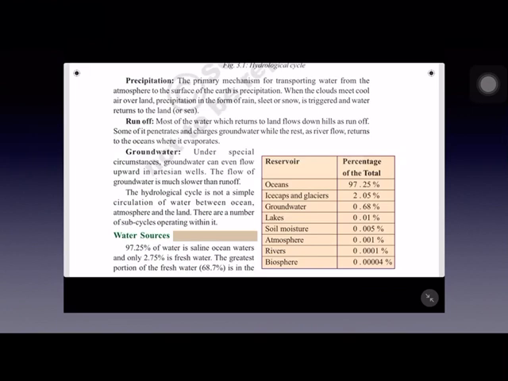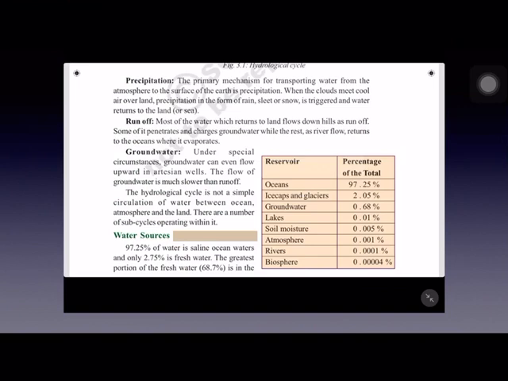Once again, I am repeating the definition of precipitation. It is a natural process involving the deposition of atmospheric moisture on the Earth's surface in various forms such as rain, snow, sleet and hailstones. If condensation takes place for a sufficiently long time, the condensed particles of water coming together grow bigger and bigger in size. Now, the clouds cannot hold them any longer as they grew bigger in size. So, they drop them in the form of rainfall on the Earth's surface.